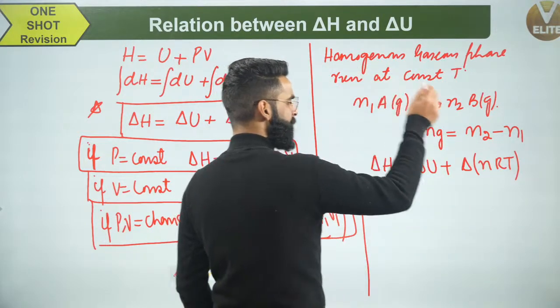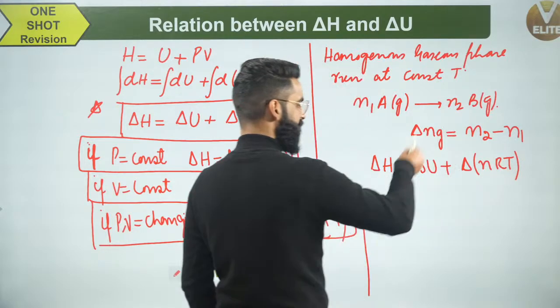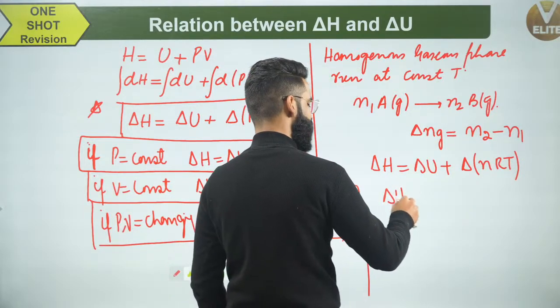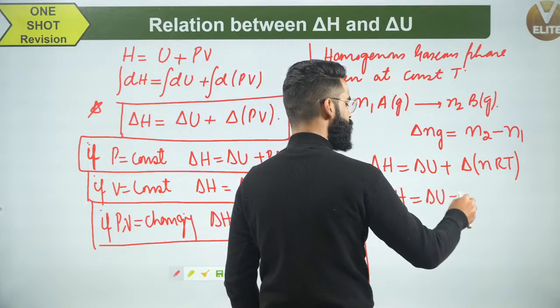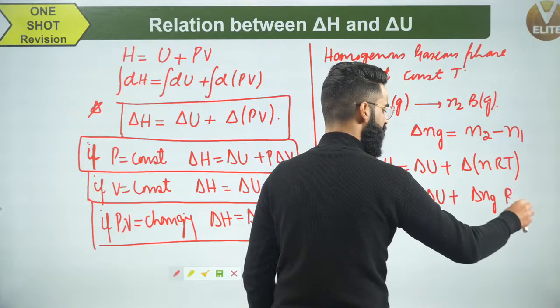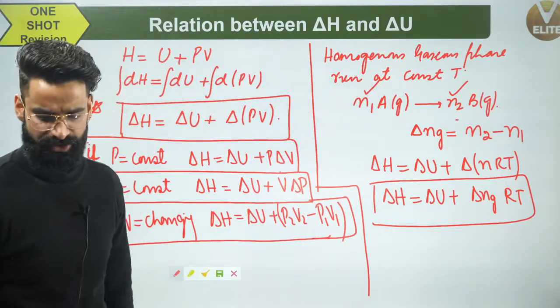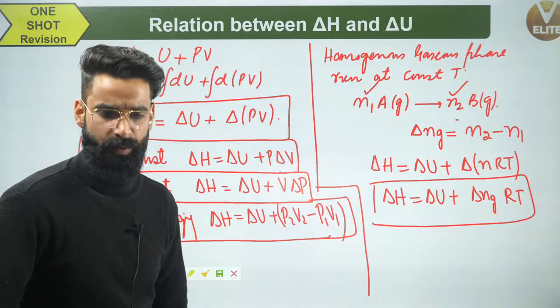Now, this reaction is taking place at constant temperature, so I'll take the temperature out. R value is already constant, so I'll take the R value out. So, I'll get one equation like this: delta H is equal to delta U plus delta Ng multiplied by R multiplied by T. These are a few relations which you need to remember and apply in the equations.